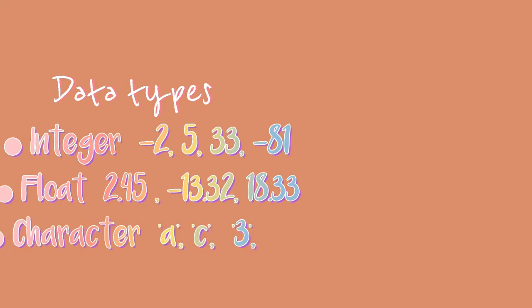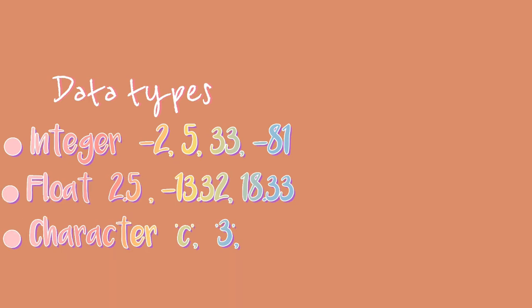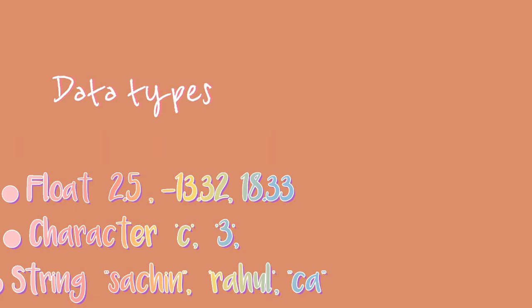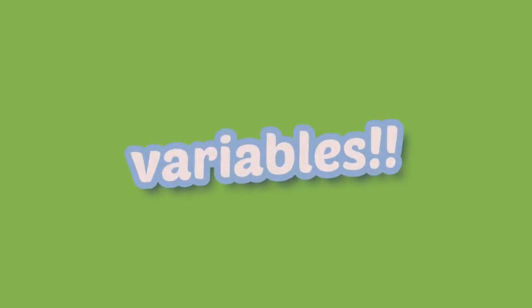Character consists of a single alphabet or letter. For example, A, C, 3. It should be written in single or double quotes. String is a collection of characters. For example, the name of a person, Sachin, Rahul, CA.